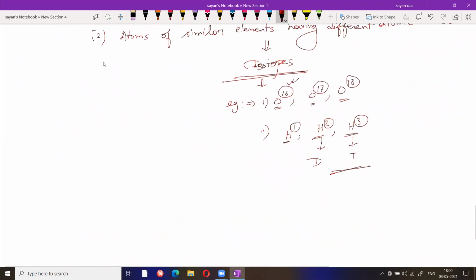Now the third concept is the existence of non-stoichiometric compounds, NSC. What is NSC? Non-stoichiometric compound.